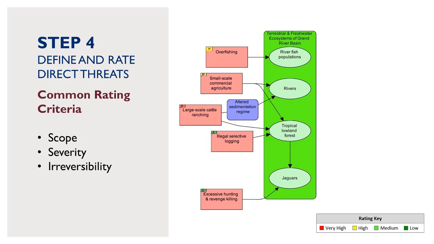If you want more information on threat ratings, please see pages 14 through 16 of the USAID How-To Guide 1, or see pages 6 through 11 in USAID's Biodiversity Supplement Guide 2, Rating Direct Threats in USAID Biodiversity Programming, which is linked below. Supplemental Guide 2 explains these criteria in more detail and provides a rating scale for assessing a threat against each criterion.